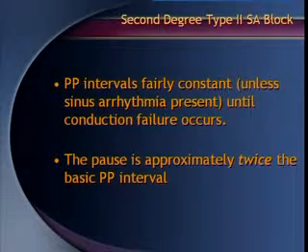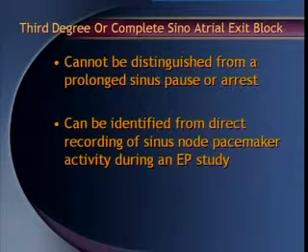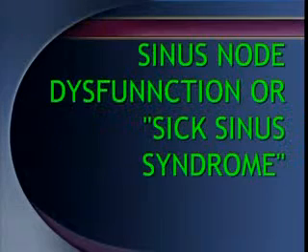Type 2 exit block is where the PP interval is fairly constant. As we see in the AV block, the pause is approximately twice the basic PP interval. This is the example. This is the basic thing, where twice this one, that is 1080 milliseconds of each complex from R to R, again from here to here, 2 times is there after the exit block. Then it is termed a type 2 SA block, twice. Okay. Now third degree, no need to worry.